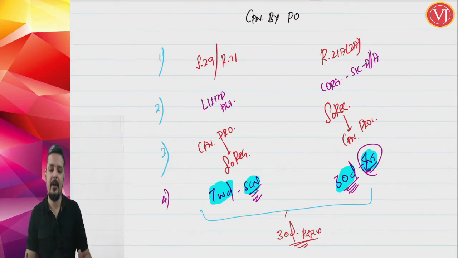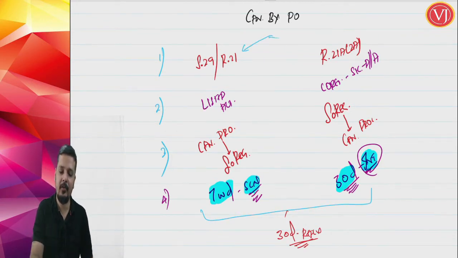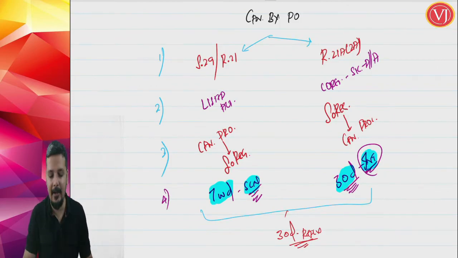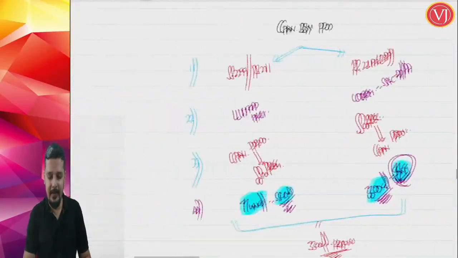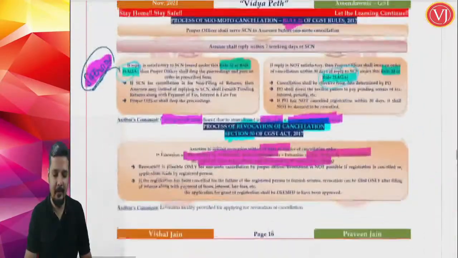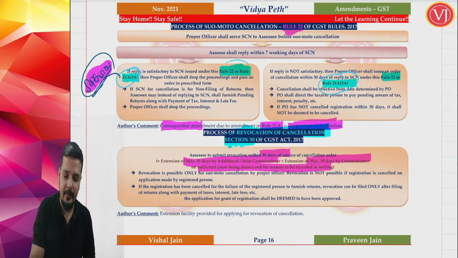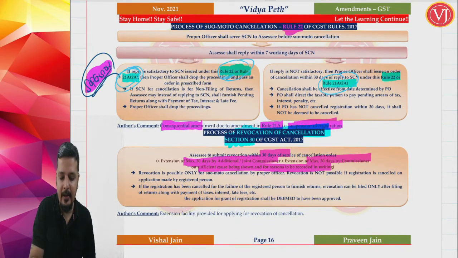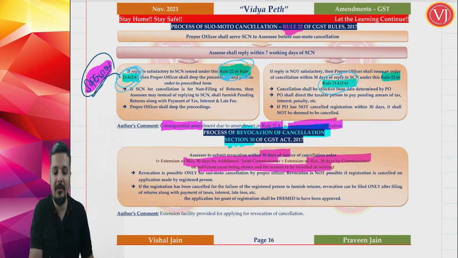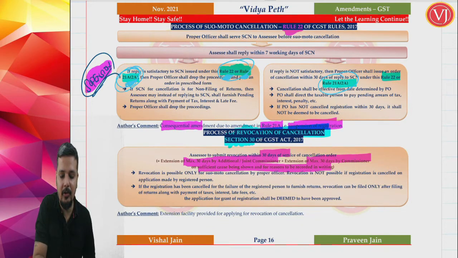So these are the important differences which will make you understand the amendments in a more clear manner. Right. And also one point, friends. When you have seen this cancellation process, you would have found a point where they have included, when the assessee replies, the officer will have 30 days time. They have included the time for the assessee in terms of rule 22: reply by the assessee to the notice will be 7 working days in terms of rule 22, but reply by the assessee to the intimation will be 30 days from intimation in terms of rule 21 2A. So this is a consequential amendment.